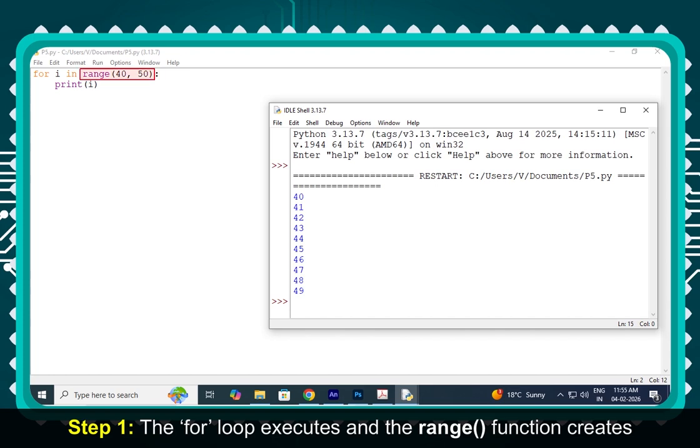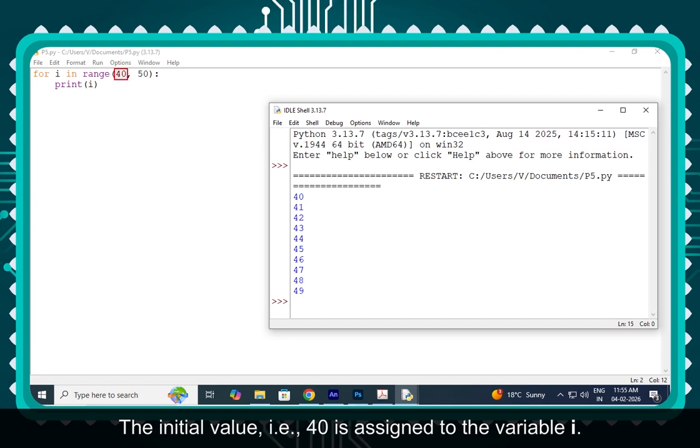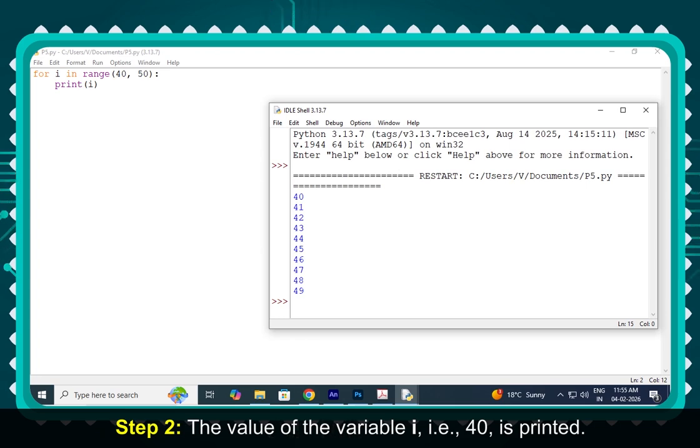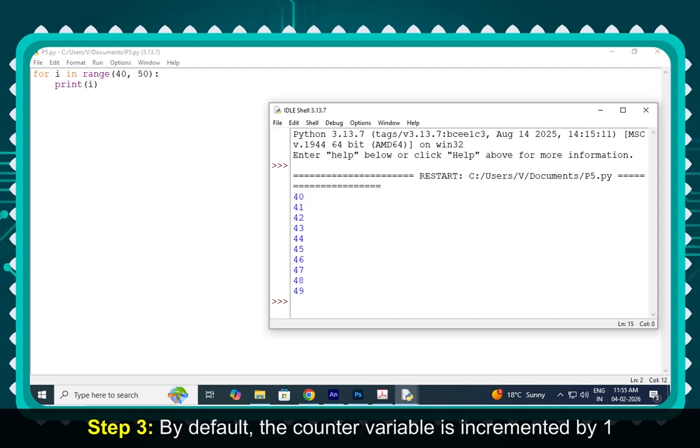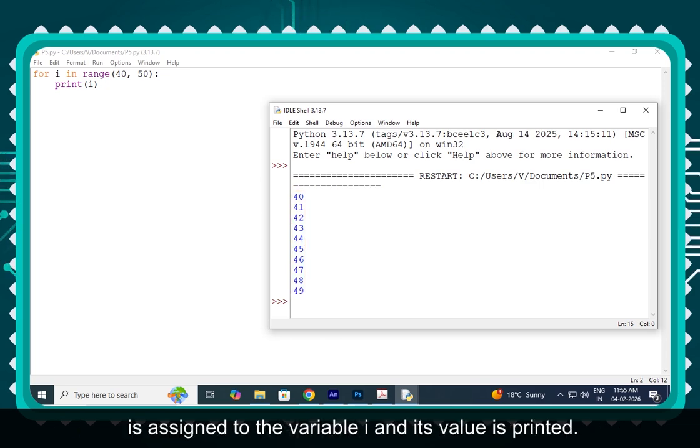Working. Step 1. The for loop executes and the range function creates a sequence of values between 40 and 49. The initial value, that is 40, is assigned to the variable I. Step 2. The value of the variable I, that is 40, is printed. Step 3. By default, the counter variable is incremented by 1 and the number gets printed. Step 4. Step 3 continues till the last value in the sequence, that is 49, is assigned to the variable I and its value is printed.